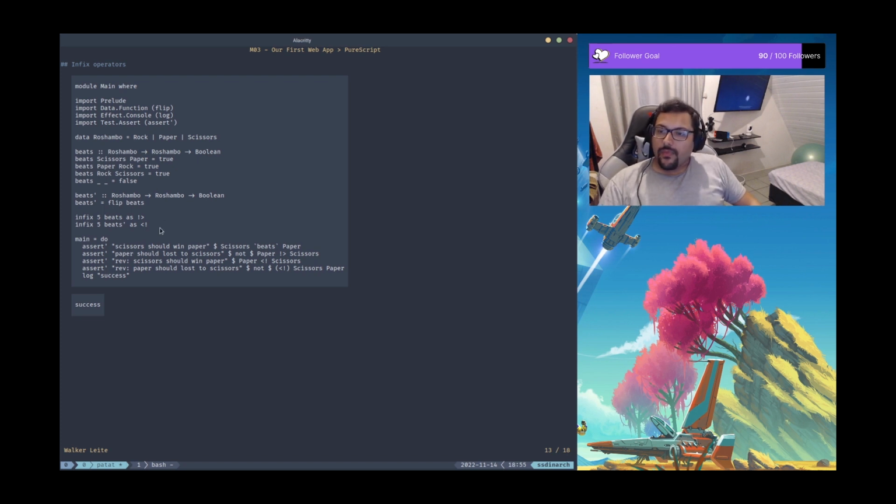Okay. So we have this beats function. It's pretty clear now. Let's see the second line here, the second evaluation, which should also return true. Okay. There's something different here. We have paper should lose to scissors. So we're evaluating that, okay, paper should lose to scissors.